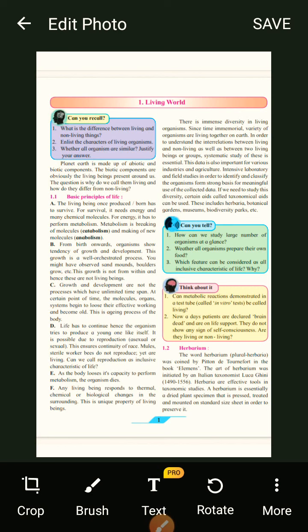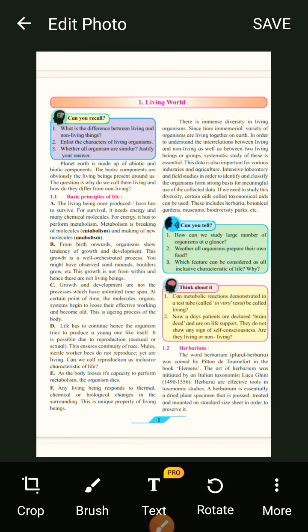So we can't observe, or don't have so much time to observe each and every organism, because there are millions of organisms. Okay, and every individual we cannot check, or put the characters of every organism. So what we do is a systematic study. Okay, this data is also important for various industries and agriculture, such as which crops are nice to produce.